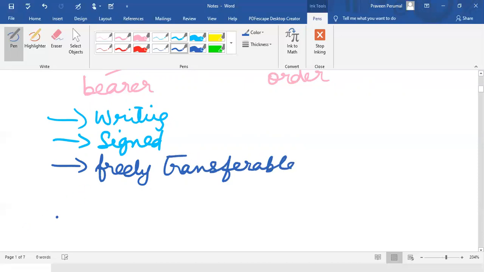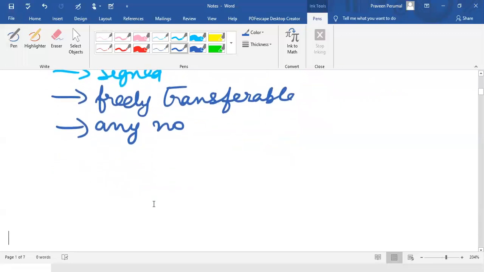Then, how many times can it be transferred? Any number of times. You can transfer it any number of times until it is satisfied. What is the meaning of satisfaction? Let us plainly say that it is paid. Until it is paid, you can transfer it any number of times.